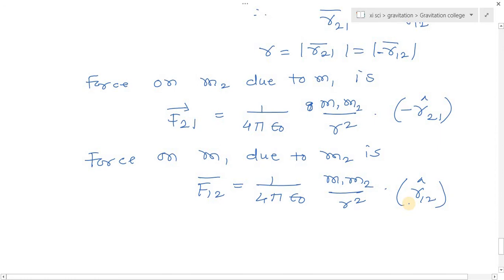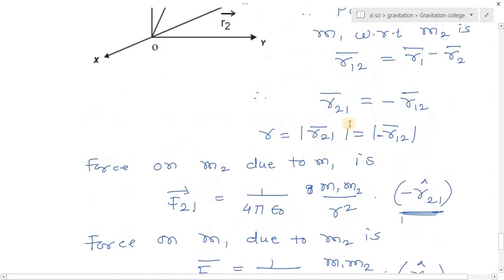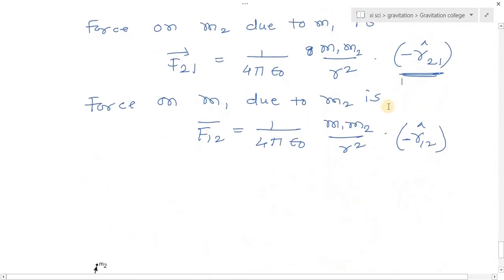If I write r12 cap, then I have to write a minus here, and if I write r21 cap, then it becomes plus. The unit vectors are opposite, negative of each other, so we can write these two equations in this format also.